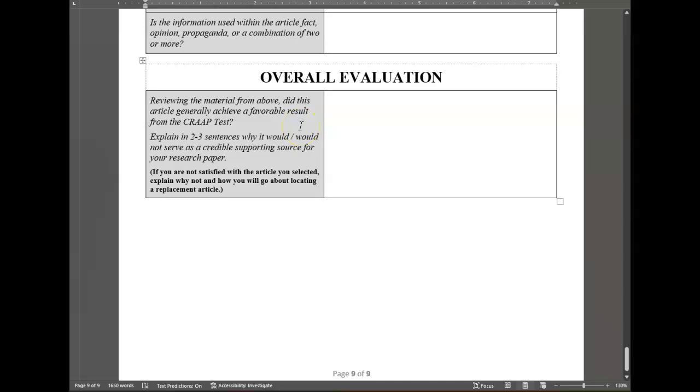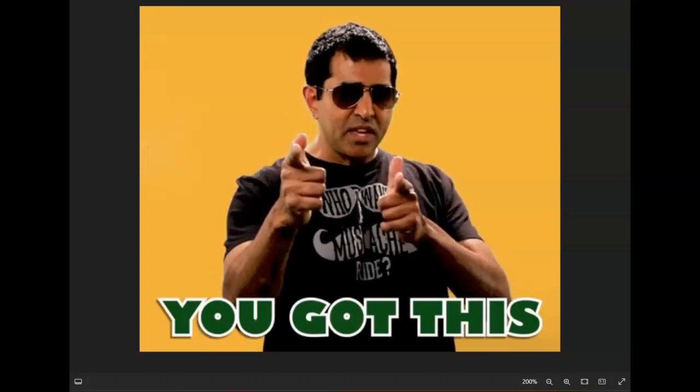And that's kind of important. This can be used within your tie-in in some senses. Just answer the prompts fully, knowing that I'll be looking for details. So I'm basically asking you, hey, did this pass the CRAP test? I don't want to know that in the paper. If it appears in the paper, it obviously passed the CRAP test. But why did this source really serve as a credible supporting source for your research paper? That's something that you might be able to rewrite, rework, and do all that. Now, if you do that 3 times, one for each source you find, you'll have no problem, and you will be golden. That's it, folks.